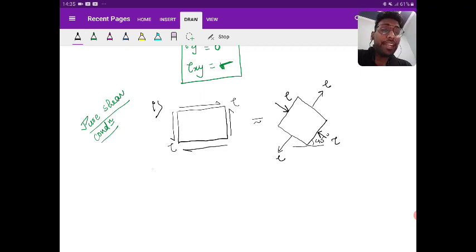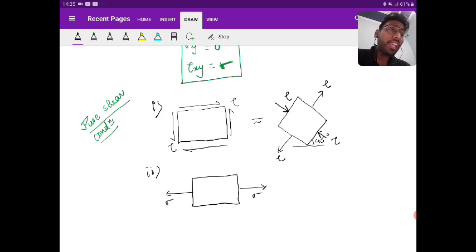Right. Second, if it is given that on one plane there is a tensile of sigma. Again, I'm saying these are magnitudes. These are not any stress representing that, okay, sigma is there.